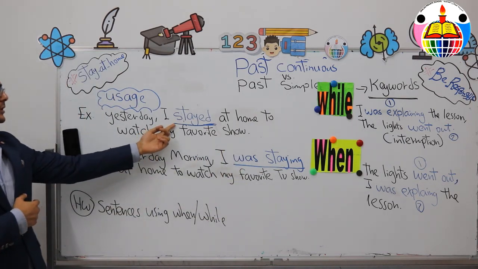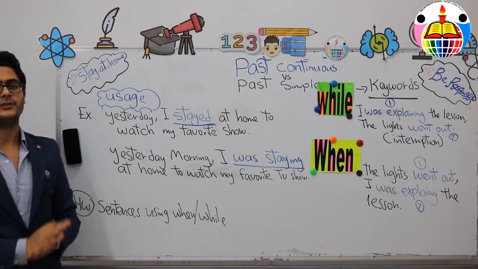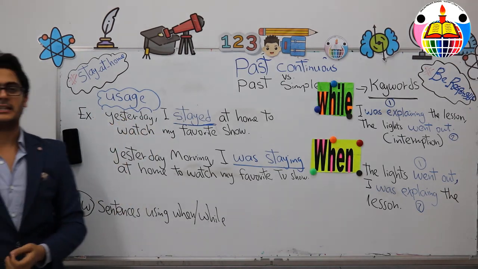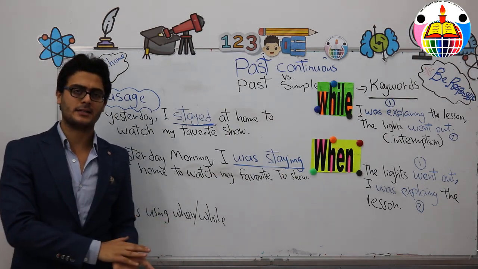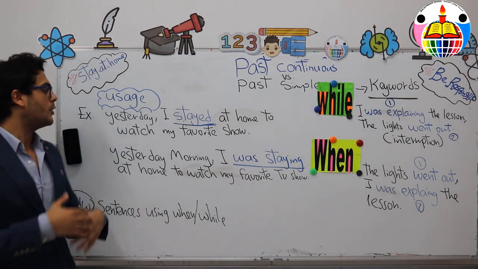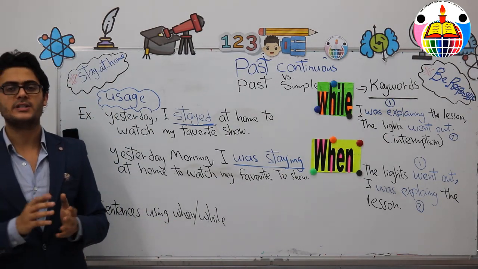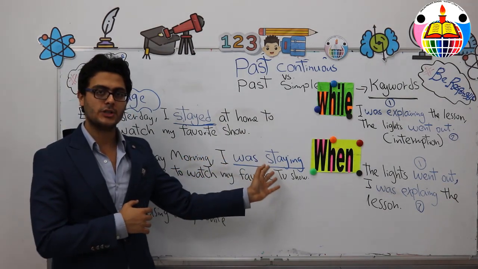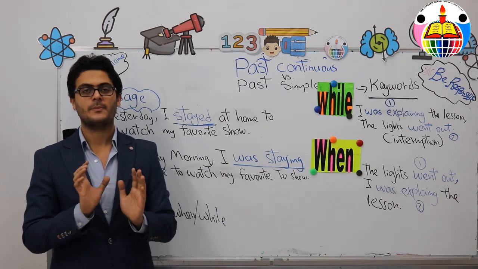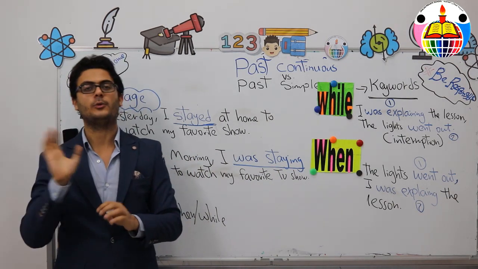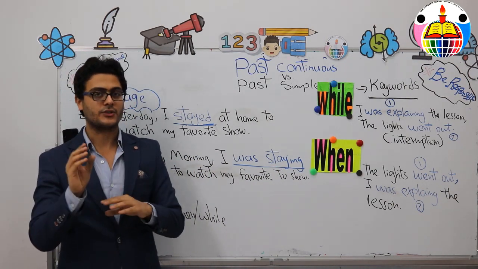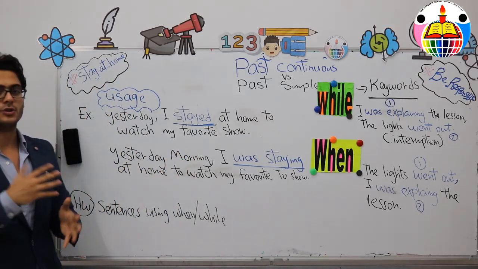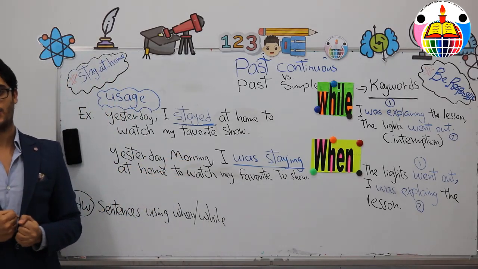Unlike the past simple tense, which comes with any indefinite times in the past. For example, you can say yesterday, you can say last week, you can say in the past, you can say once upon a time. All express the past simple tense. But in the past continuous, we use it with definite times. For example, last week on the weekend, last week on Thursday, we have to define the time in order to express the past continuous tense.